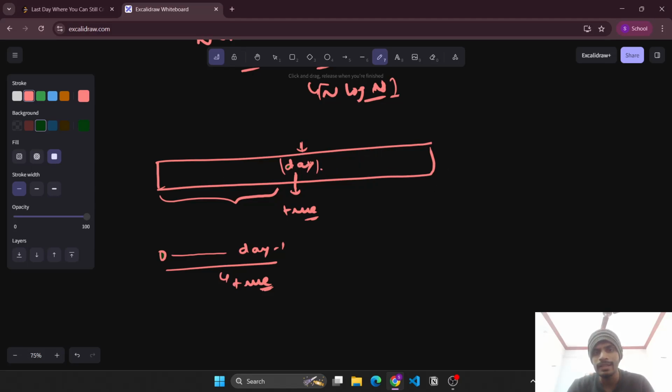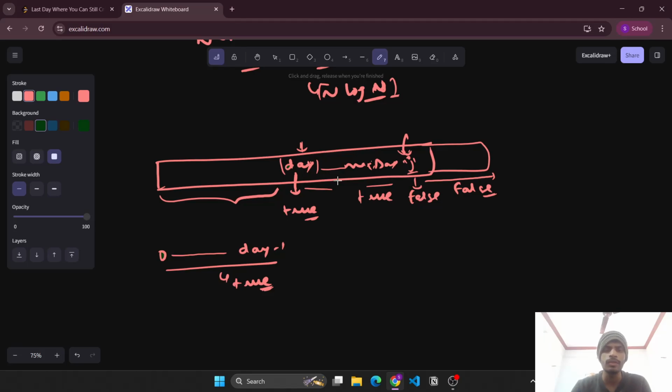So there will exist some max day till which it is true, and after which, as soon as at any point j it becomes false, then for all further points it will be false only, because there will be more additions of water cells. As soon as we added a water cell in this step and we are not able to reach, obviously we will not be able to reach in further days as well.